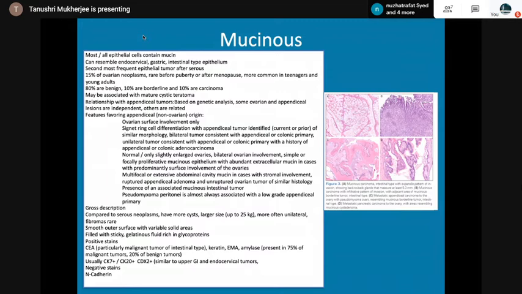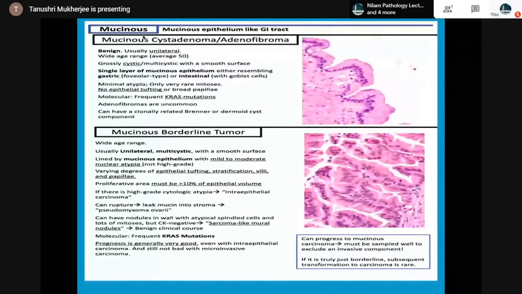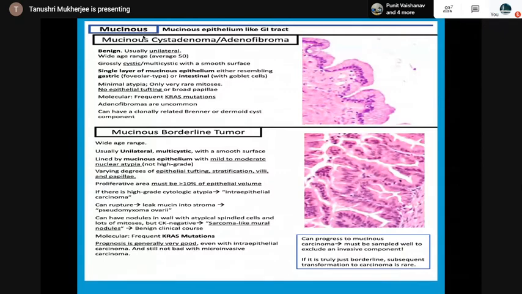So this used to be from the benign category, and the borderline tumor: benign mucinous cystadenoma and adenofibroma. See the lining here, a single layer of mucinous epithelium, either resembling gastric type, foveolar, or intestinal with goblet cells. There is no epithelial tufting or broad papillae. There are frequent KRAS mutations.